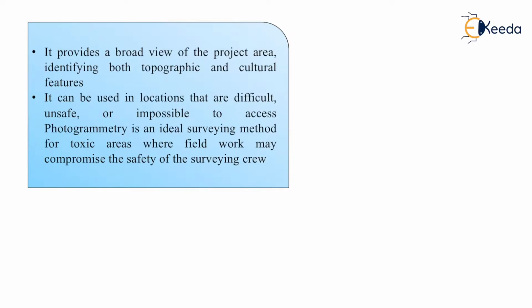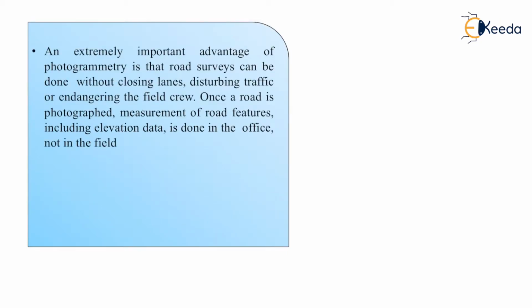Photogrammetry is an ideal survey method for toxic areas where fieldwork may compromise the safety of the survey crew. So this type of method is generally useful where we cannot physically be present and which can be harmful situations for the survey crew.